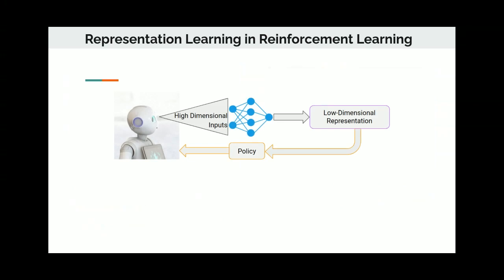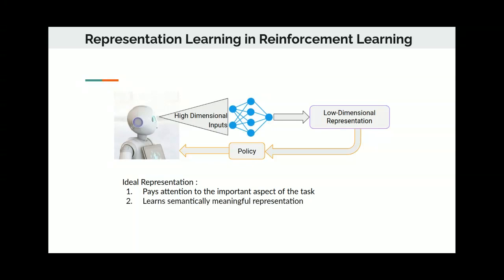A common technique is to learn a low-dimensional representation of this high-dimensional input information received from onboard sensors like the camera. The relevant question here is how to achieve this low-dimensional representation, and what properties it should have. An ideal representation is one that pays attention to the important aspects of the task and ignores the irrelevant information, learns a semantically meaningful representation that helps in improving the generalization performance of the policy, and is also low dimensional so as to improve the sample efficiency of the policy learning.